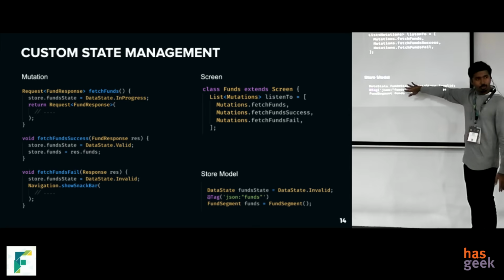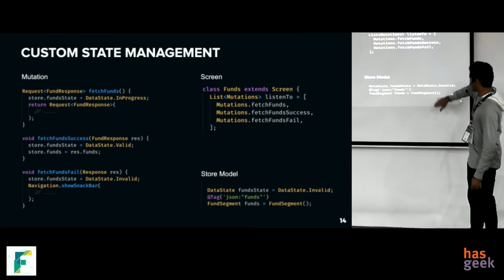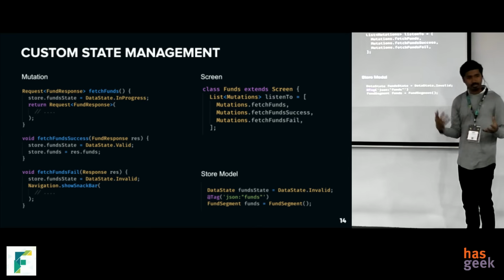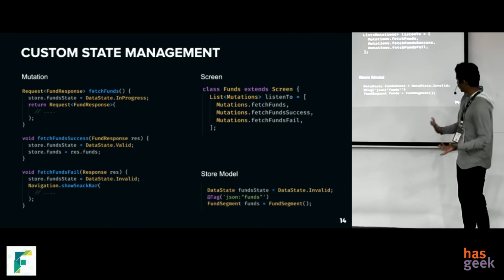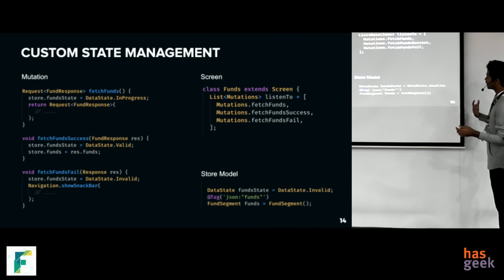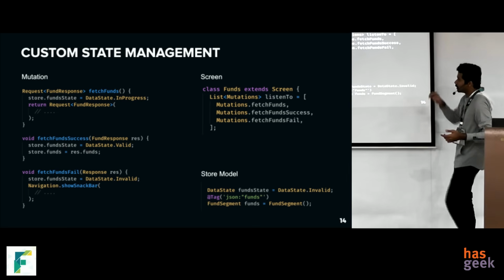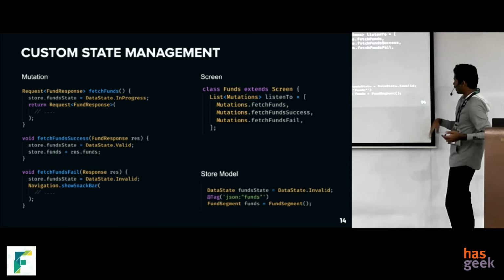And our store is basically a flat class, nothing fancy in there. We serialize everything into JSON and store it in shared preferences. We don't use databases because for our use case, it's not really necessary. We need fast access to data, and we do some processing on it, so keeping it in memory is the best choice for us.